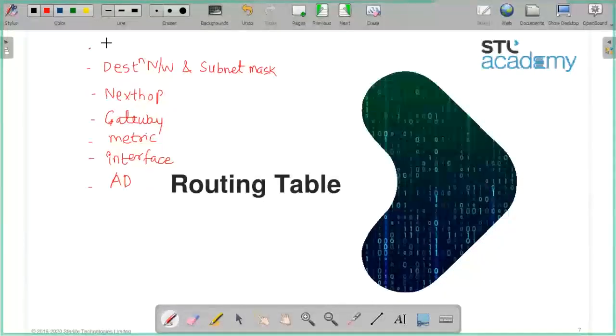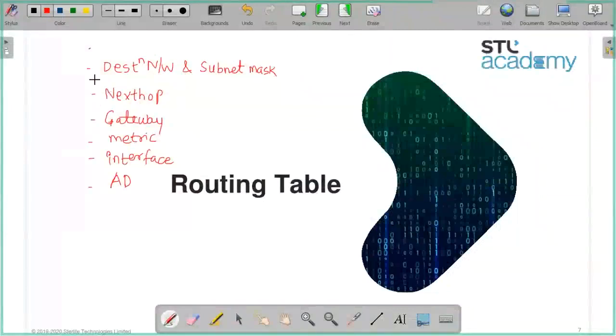Come again. Hello, I could not hear you. Active routes. Okay. So, any other routes in the routing table? Active routes only will be there, no? Or are there other types of routes also?